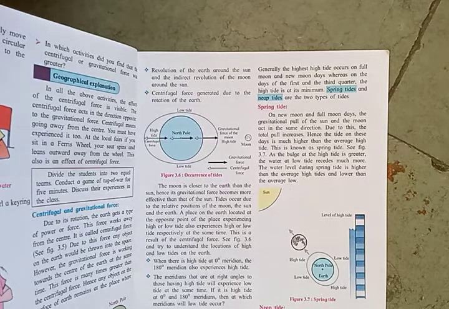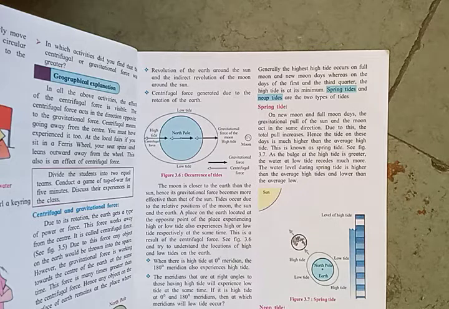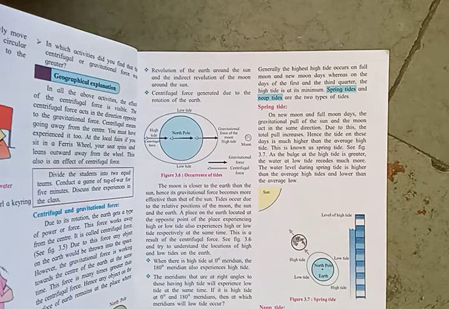On new moon and full moon days, the gravitational pull of the sun and the moon act in the same direction. Due to this, the total pull increases. Hence, the tide on these days is much higher than the average high tide. This is known as the spring tide. Now see, as the high tide is greater, the water at low tide recedes much more. The water level during spring tide is higher than the average high tide and lower than the average low tide.